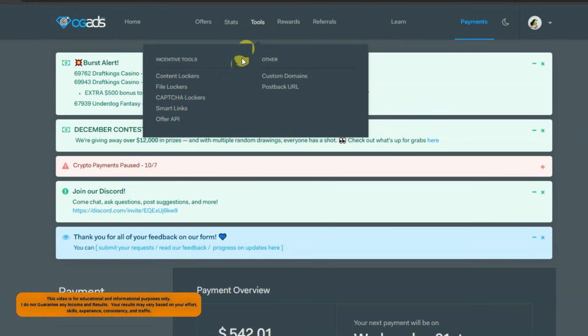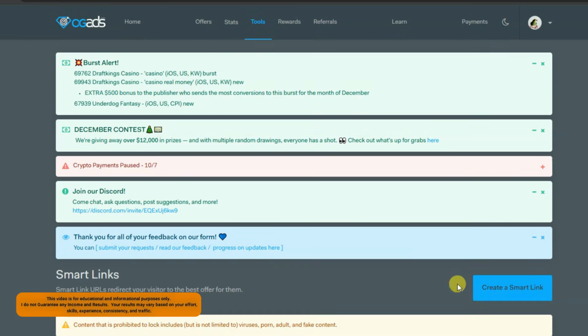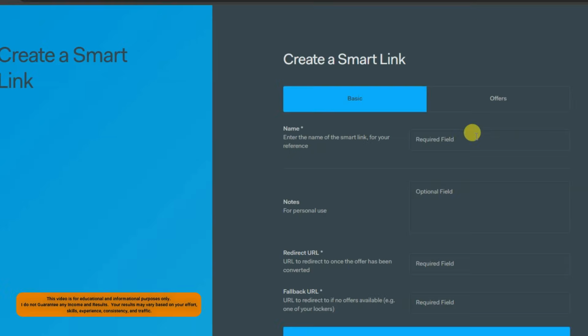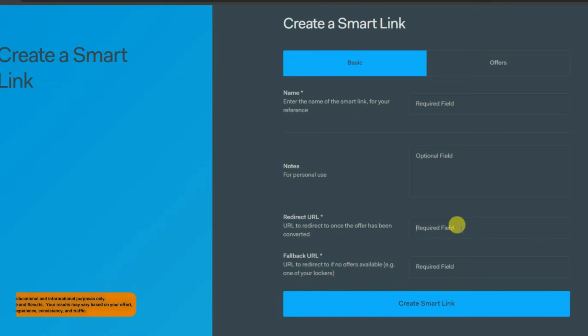You can use a SmartLink to promote a CPA offer. You can click on the smart links button. Now you can click on the create a smart link button. You can type your smart link name and your notes. You can add your URL. Once any user completes the CPA offer, they are redirected to this URL. You can add your newly released movie URL or your news related URL.